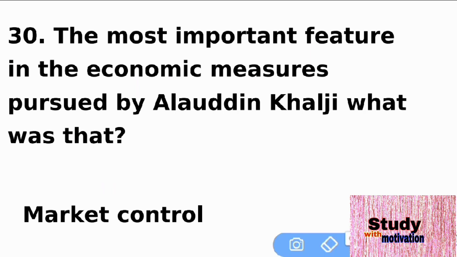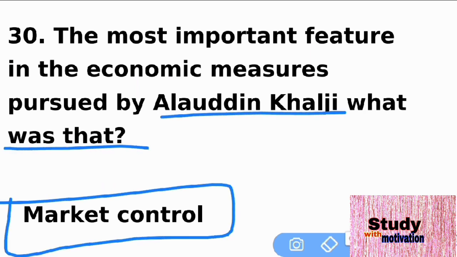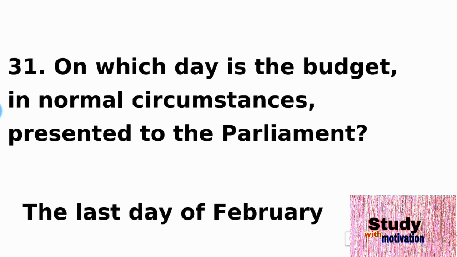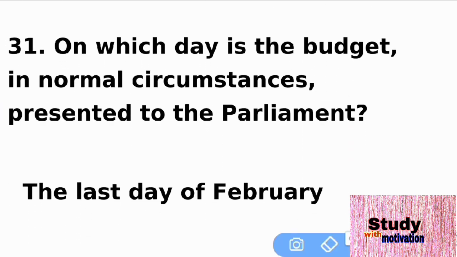What was the most important feature of the economic measures pursued by Alauddin Khilji? That is market control. The childhood name of Alauddin Khilji was Ali Gurshasp, and he is also known as Sikandar Sani. Understand? The next question is 31.